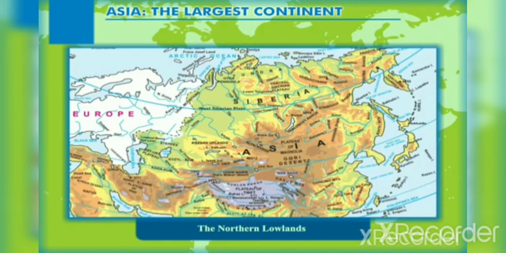The region which is formed by the Siberian and the Turan Plains is the greatest continuous lowland in the world. The three rivers, namely Ob, Yenisei and Lena, that originate in the mountains of Central Asia, flow through this region from south towards north and finally join the Arctic Ocean.